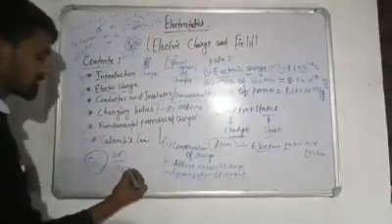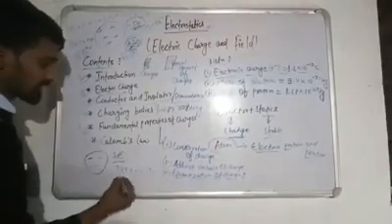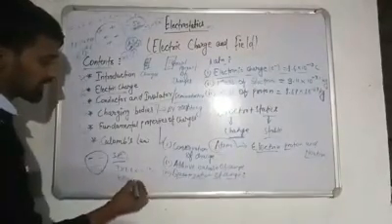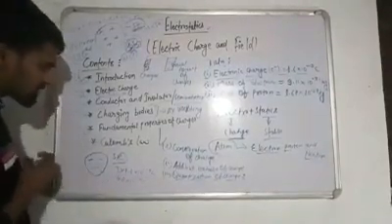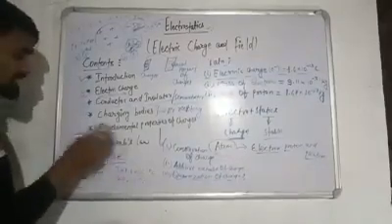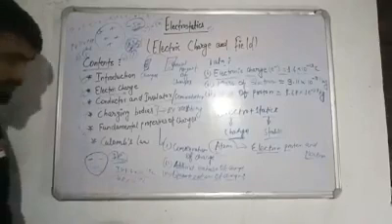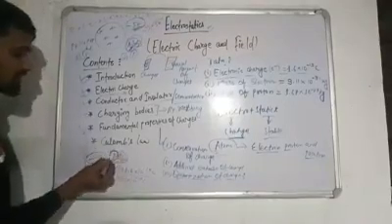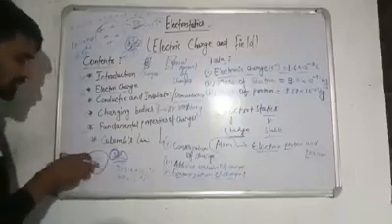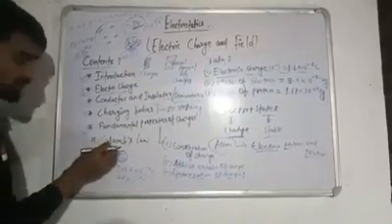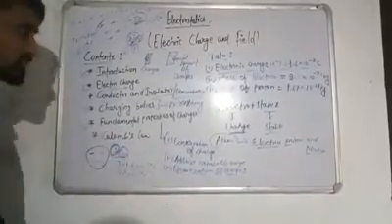Then 3 multiplied by 1.6 multiplied by 10 to the power minus 19 coulomb gives the result 4.8 multiplied by 10 to the power minus 19 coulomb. So what we have understood here is that the charge in a body is an integral multiple of electronic charge. This is an integer and this is the electronic charge, and this is called quantization of charge.